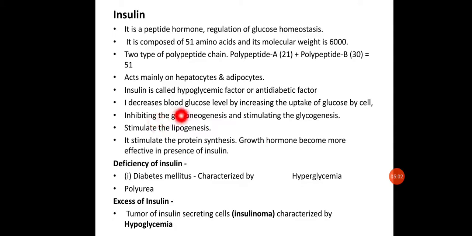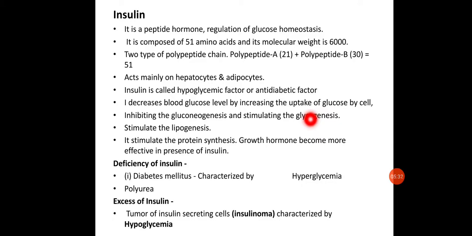Hepatocytes are responsible for storage of glucose in the form of glycogen. So insulin will be acting on two target organs particularly, that is the hepatocytes in the liver and the adipocytes, mainly in the case of males below the stomach in the abdominal region, but in the case of females in the posterior back region. Now it is composed of two polypeptides. We have seen that.